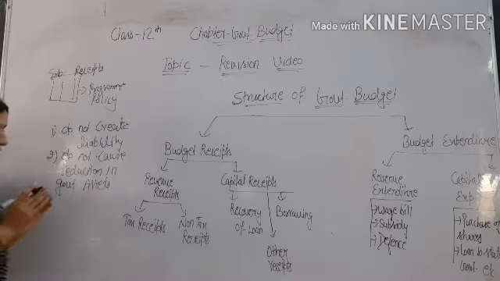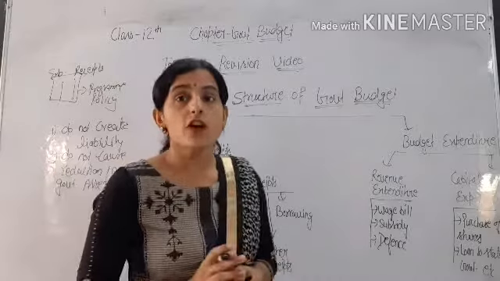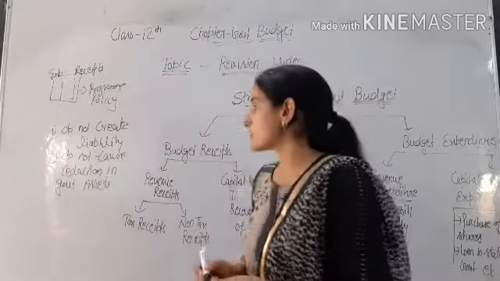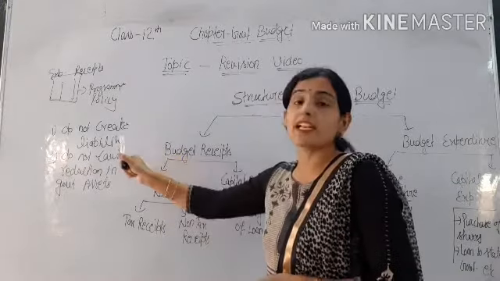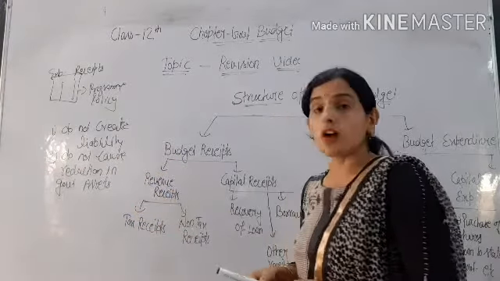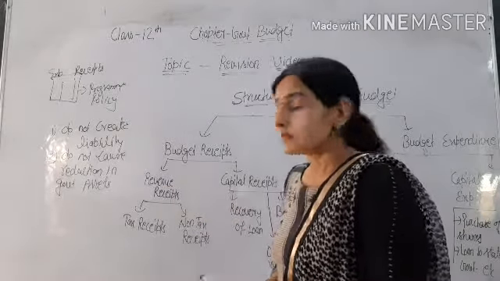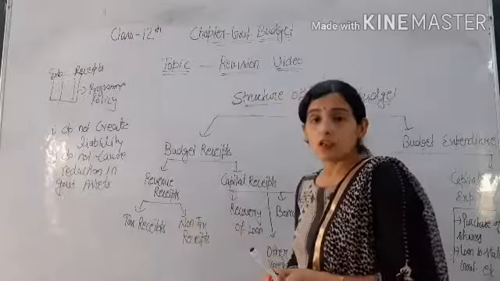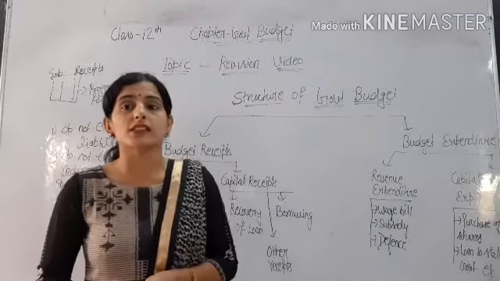Okay, so revenue receipts are those receipts which have mainly two characteristics. The first, that these receipts do not create liability for the government, and the second, do not cause reduction in the government assets. Okay, so revenue receipts are government receipts of two types, tax receipts and non-tax receipts.